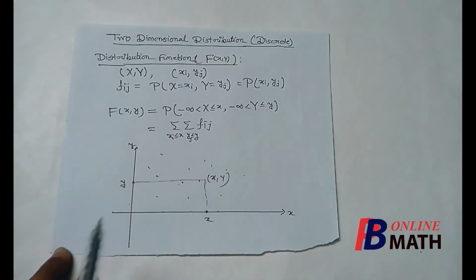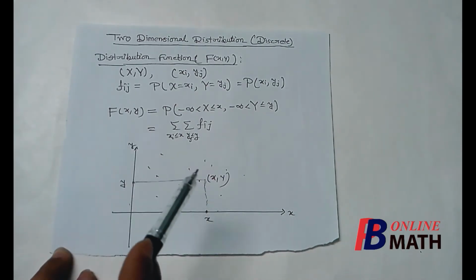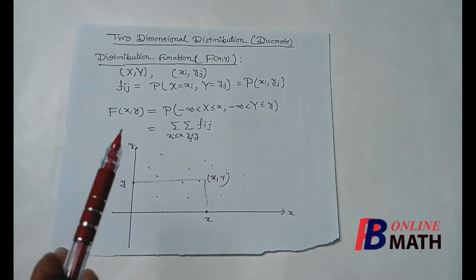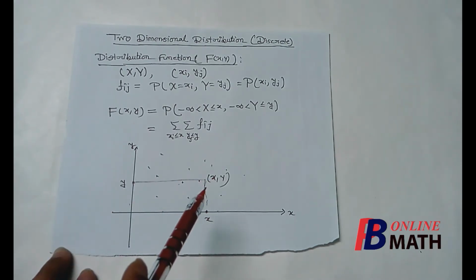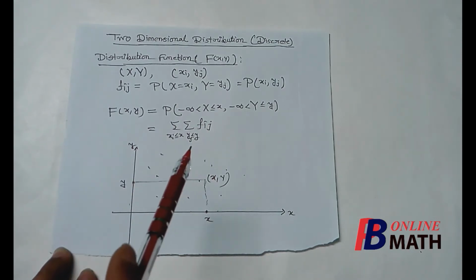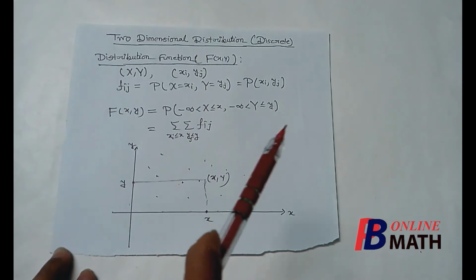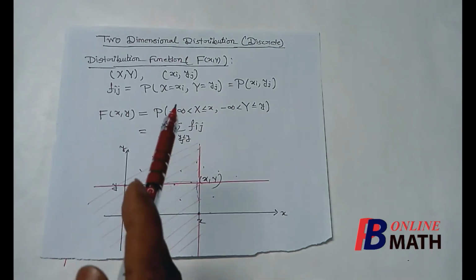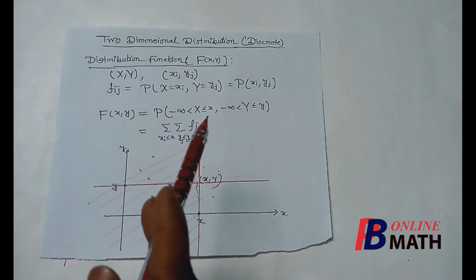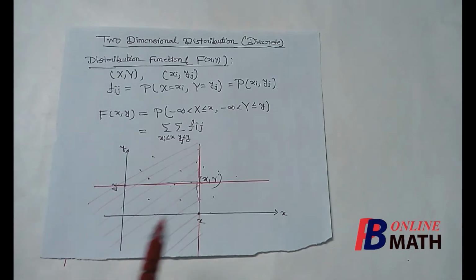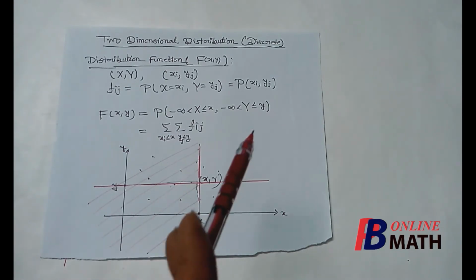So we shall find the distribution function at the point (x, y). By definition, the distribution function at this point is the sum of the masses which lie in this area. So first let us find this area. This area is denoted by these slant lines.